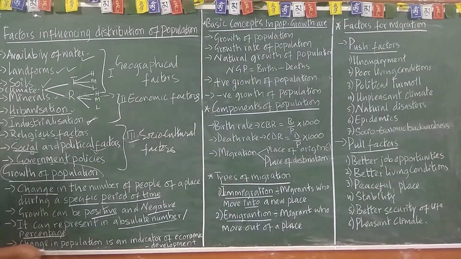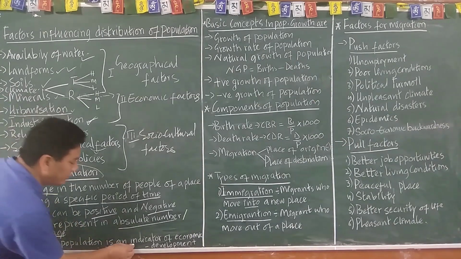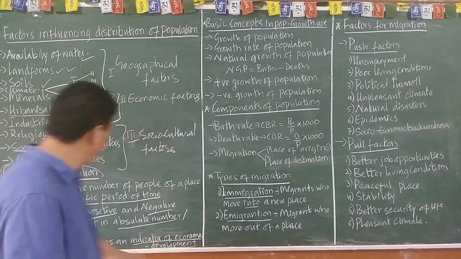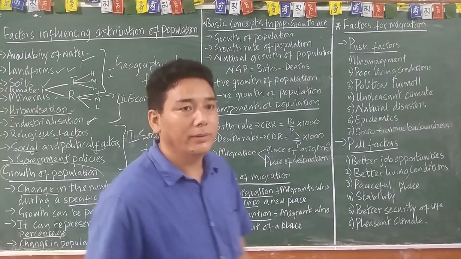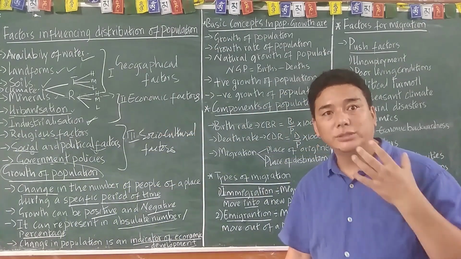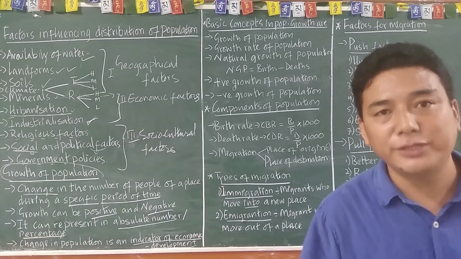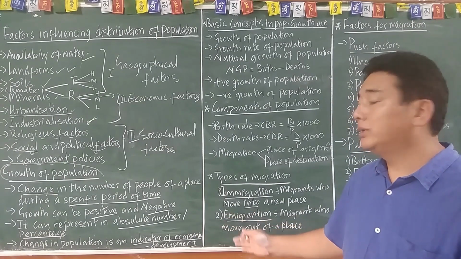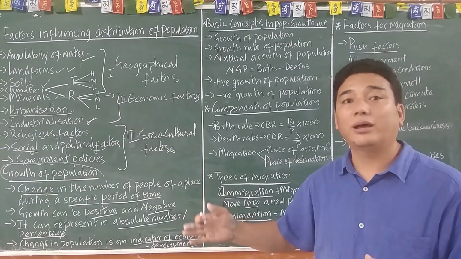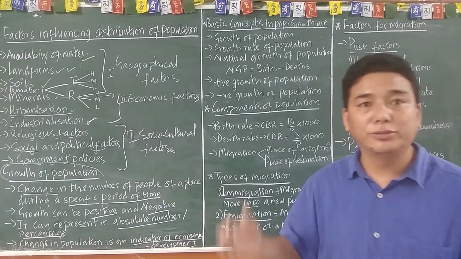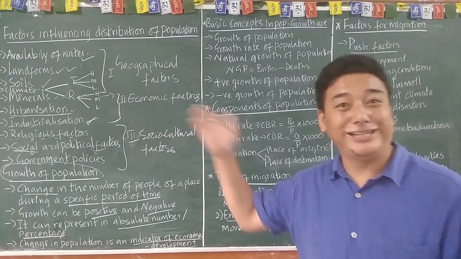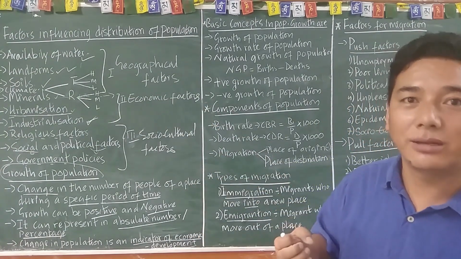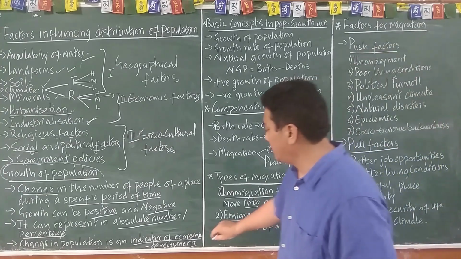Next one is change in the population is an indicator. Now this is important. Indicators of economic development. Change in the population is an indicator of economic development. So if there is a larger number of adult people, that is 15 to 59, that indicates all those 15 to 59 are the working population, and they will contribute more to the building up of the nation, as we have discussed yesterday, and they will make good policy regarding the country. Okay, now let's move to the next topic.